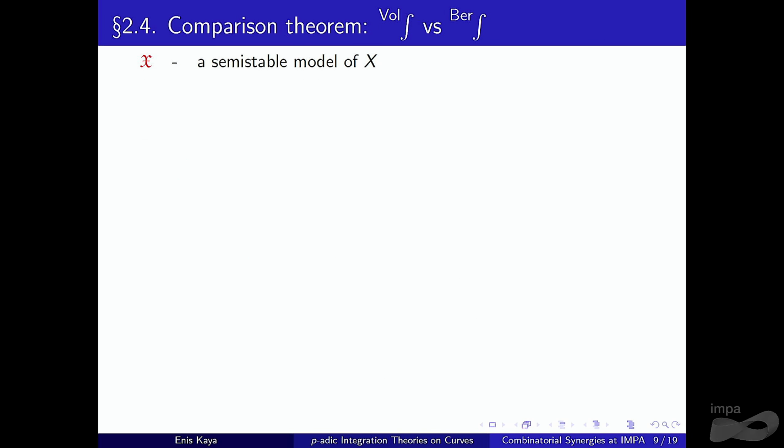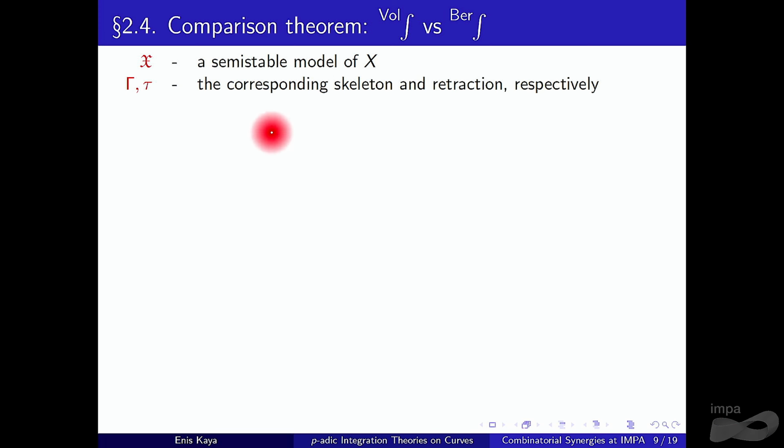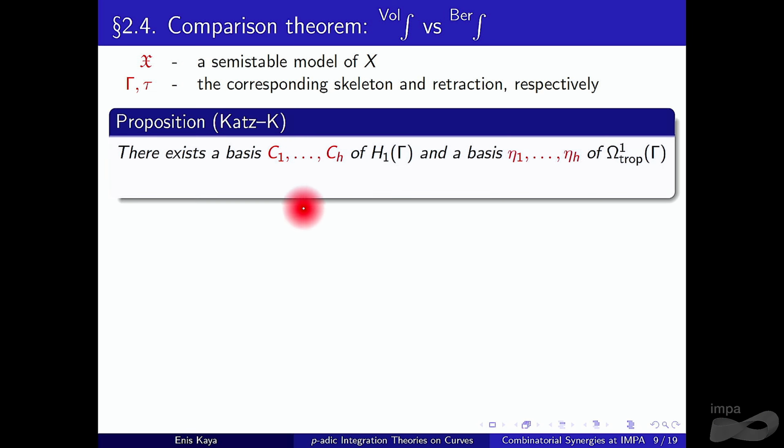So how do we compare them? Let's fix a semi-stable model. It's not unique, of course. And let gamma and tau be the corresponding skeleton and retraction map. We need one more result before the comparison theorem. First, we proved that there is a basis C_i of the cycle space in our graph, and a basis eta_j of the tropical one-form space. In particular, they have the same dimension, such that the tropical integral of eta_j along C_i is delta_ij, the Kronecker delta. It's a kind of computing a dual basis.